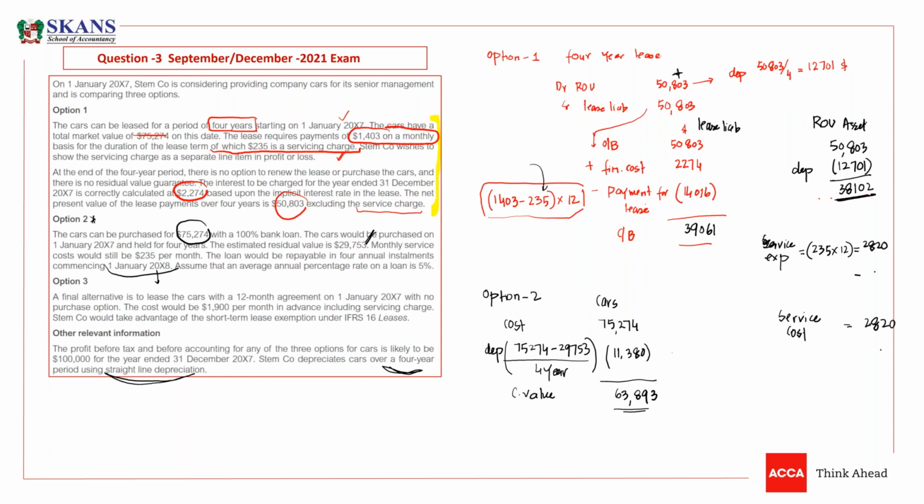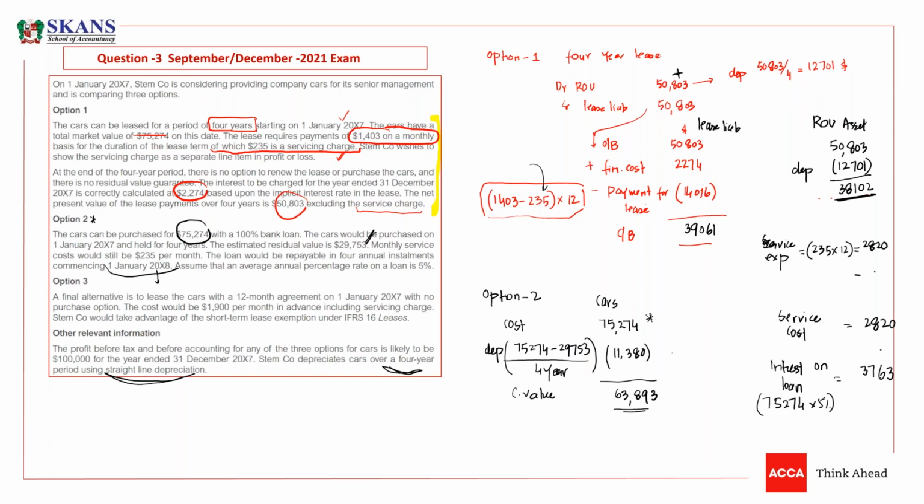What is next now? You have to book an interest expense on the loan. The loan amount would be the same. So interest on loan would be 75,274 into 5%. So guys, what is the interest on the loan? It is 3,763. So this is option 2, guys.